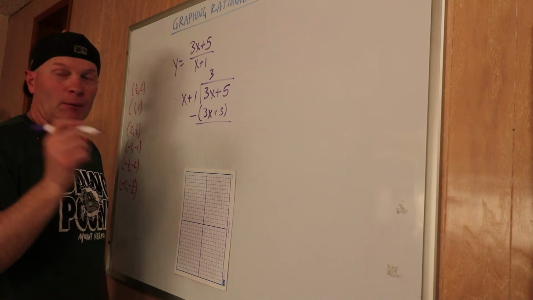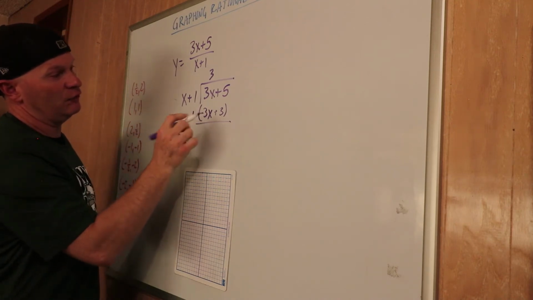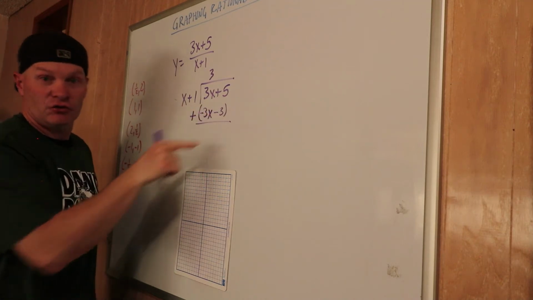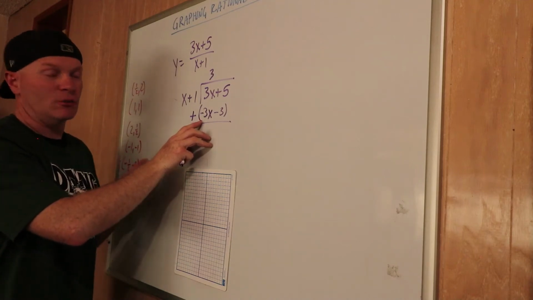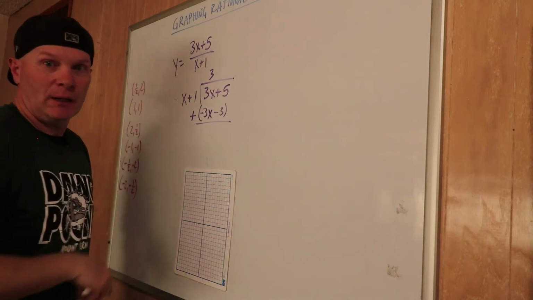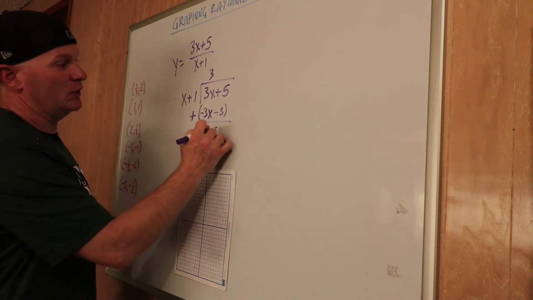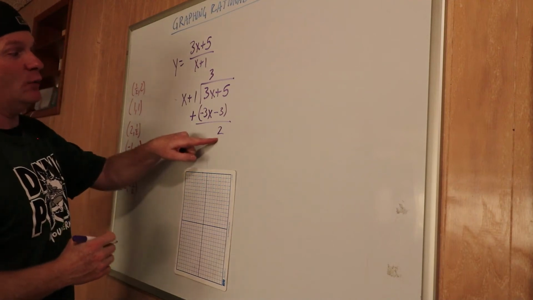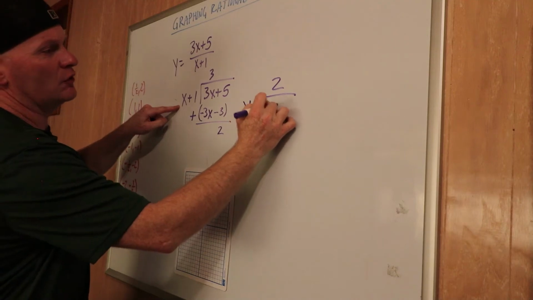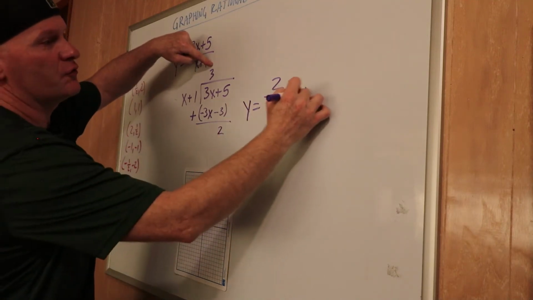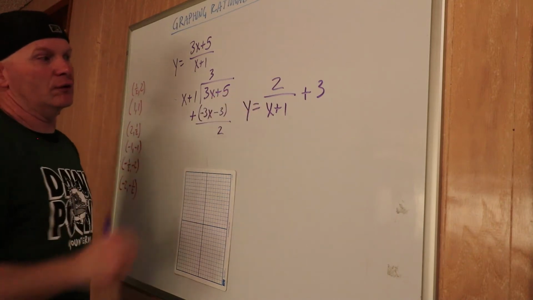Okay? Remember my suggestion, if you get a subtraction, change it to a plus and change the sign in front of everything on the one that you're subtracting. Okay? Not the top one, just the one you're subtracting. So this was positive 3x, it became negative. This was plus 3, it became minus 3. Okay? 3x minus 3x is nothing. 5 minus 3 is 2. Okay? That means we can rewrite this as 2 over x plus 1 plus 3. Okay, this is our remainder, so it goes over the top.